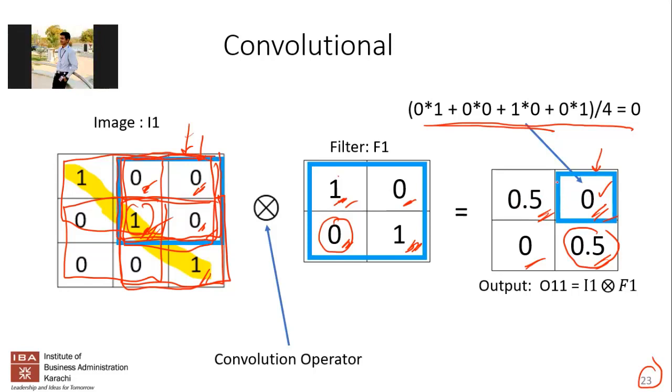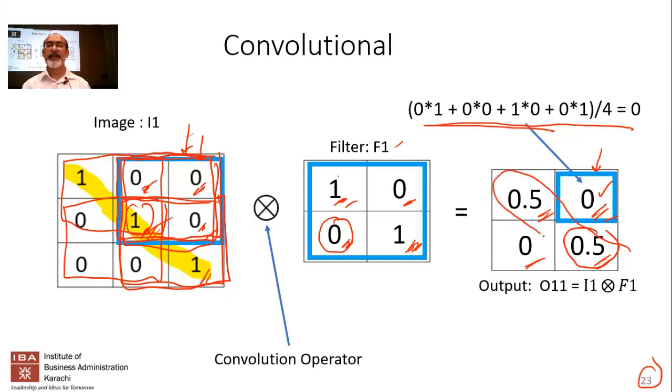I got it. So this is how you calculate the overall convolution when you apply this filter on this image. And what you notice is that this particular filter is giving you zeros outside of this diagonal, and it's giving you non-zero values along the diagonal. So it has this peculiar impact that it is sort of picking up the diagonal from the original image.